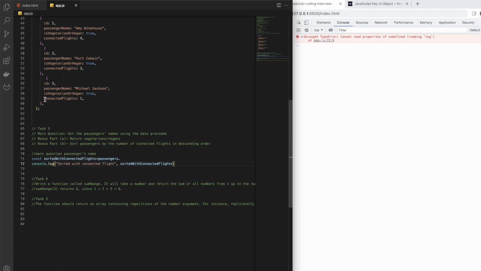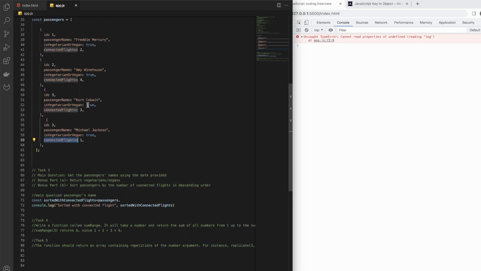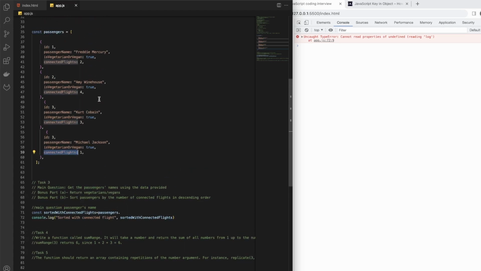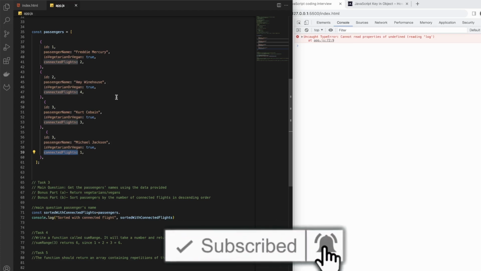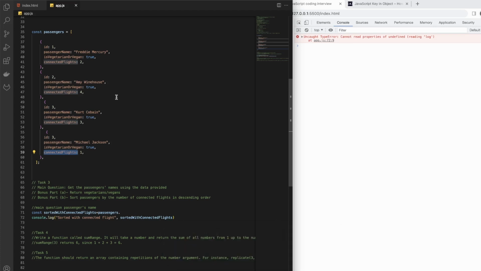So we have some option here, connected flights, and then yeah, okay, that's interesting. So how to deal with this? This is a pretty interesting situation. We know this is pretty defined here, and we can even see the 1, 2. So basically descending. So this should be first, and then this should be second, and so on. Obviously we can read it because there are only 4 objects here, but if we have more than that, that will be a problem.